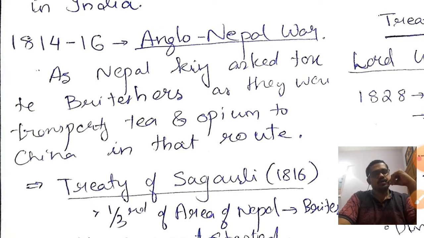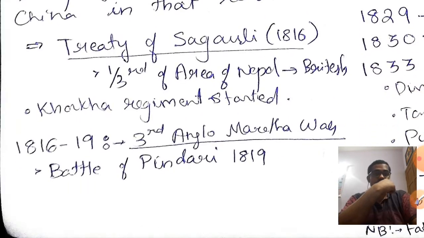The British told him okay, we can fight a war, and we will see who wins. Then from 1814 to 16, two years, the Anglo-Nepal War happened, and it was concluded in 1816 by the Treaty of Sugauli, in which the British were victorious, and one-third of the area of Nepal went to the British. So not only did the Nepal king not get the tax, he also lost some of his region.